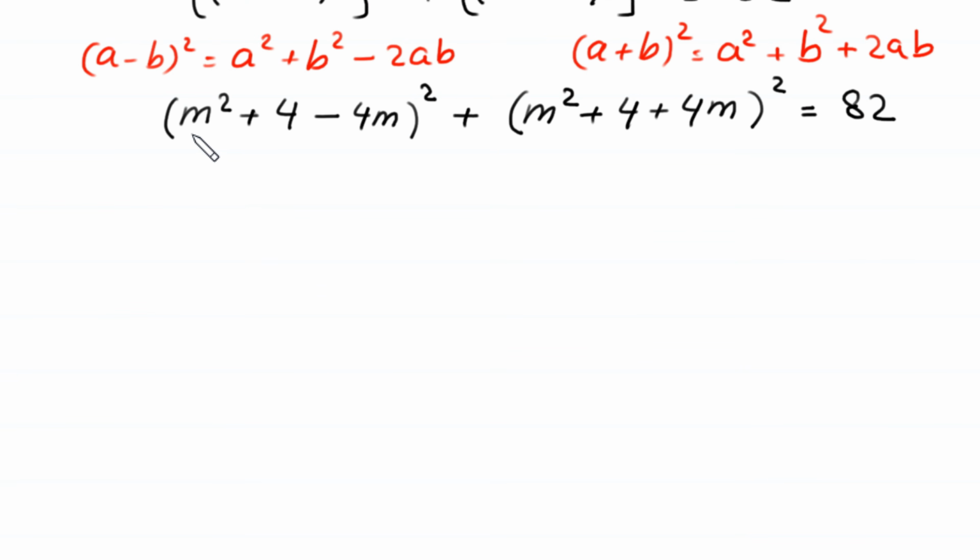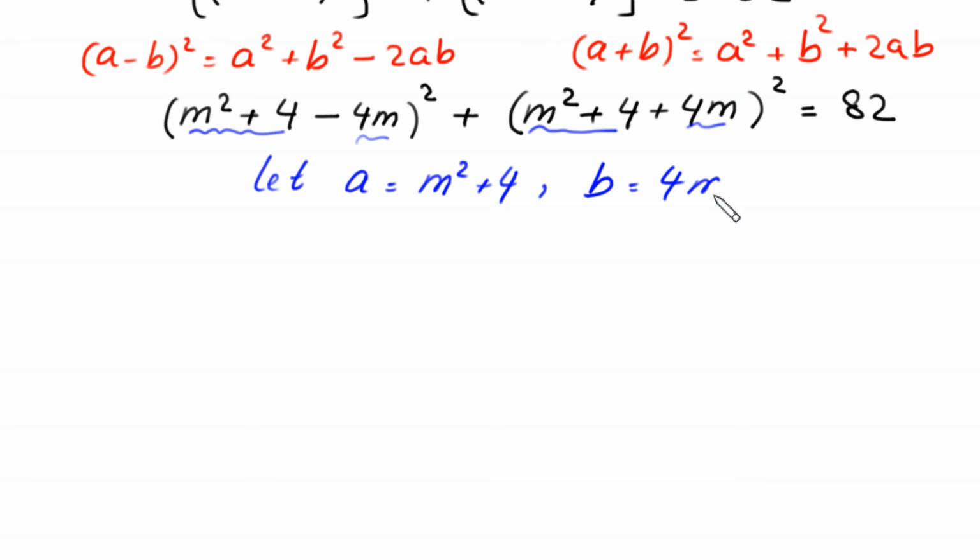Now we suppose that this m^2 + 4 is equal to a, and this 4m is equal to b. So let a = m^2 + 4 and b = 4m.